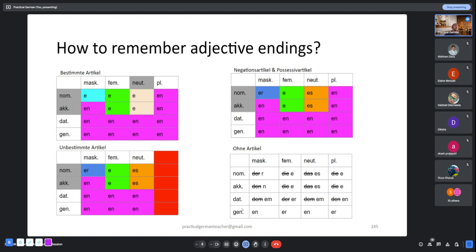For genitive, I couldn't think of any rule. Just remember masculine neutrum n. Feminine it is er. Any questions?